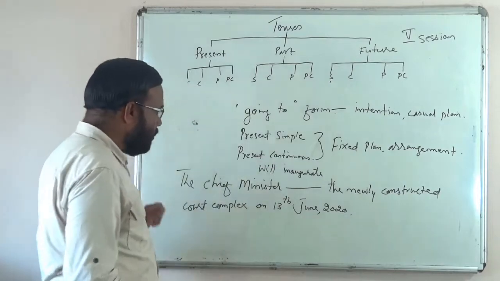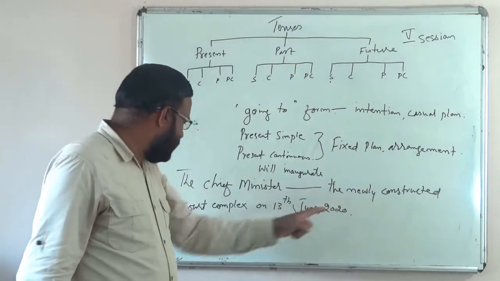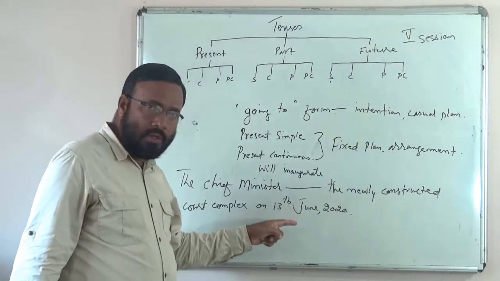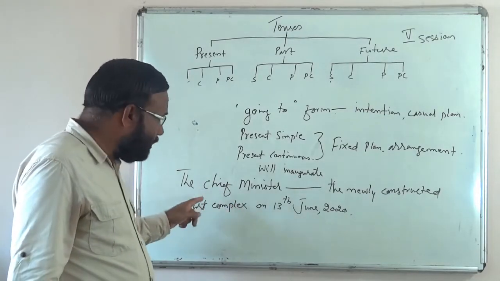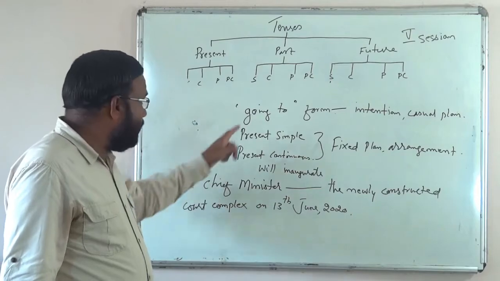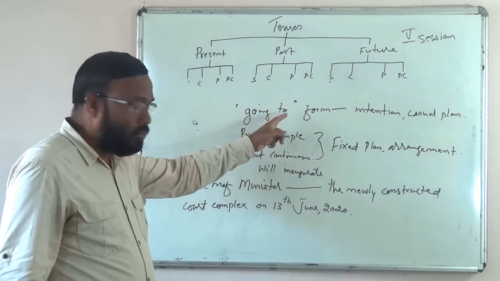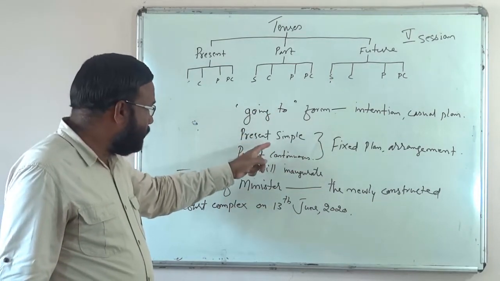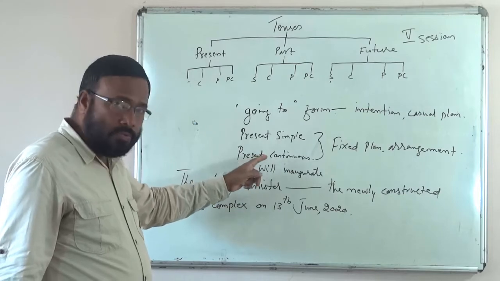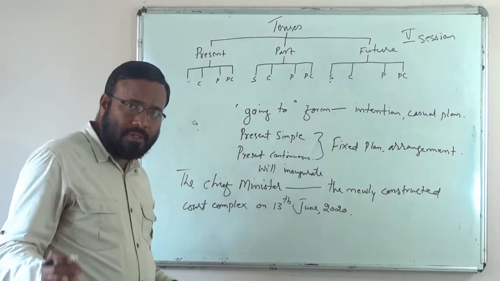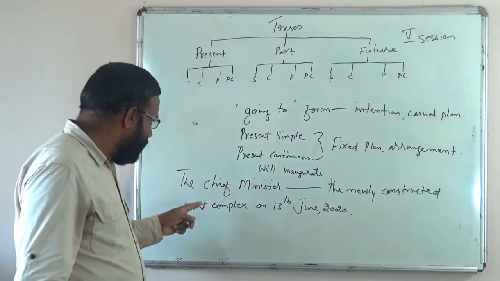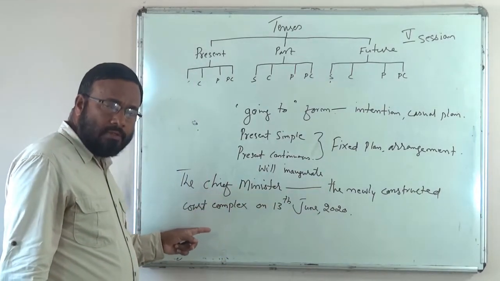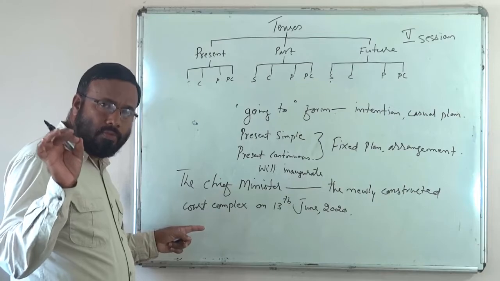The chief minister will inaugurate the newly constructed court complex on 13th June. Being a formal occasion, you are supposed to use formal English only. So this going to form structure, and using simple present or present continuous for showing future action, is somewhat informal and colloquial also. So in a formal context like this, you must use simple future only.